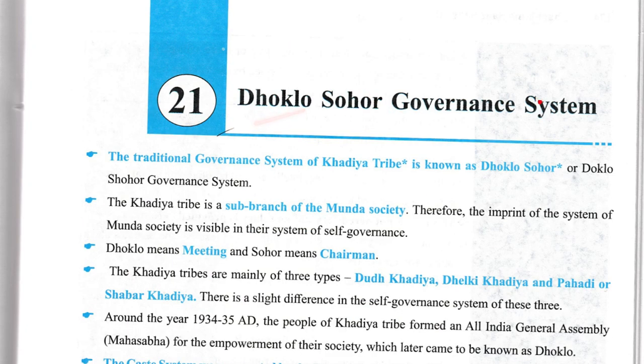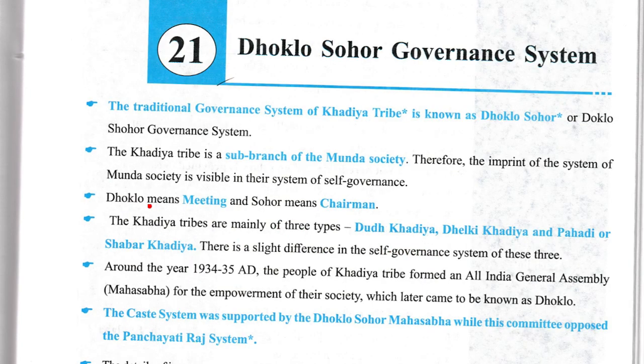Now, Dhoklo Sohor governance system. The traditional governance system of the Khadia tribe is known as the Dhoklo Sohor governance system. The Khadia tribe is a sub-branch of Munda society. Therefore, the imprint of the Munda society system is visible in their system of civil governance. Dhoklo means meeting and Sohor means chairman.